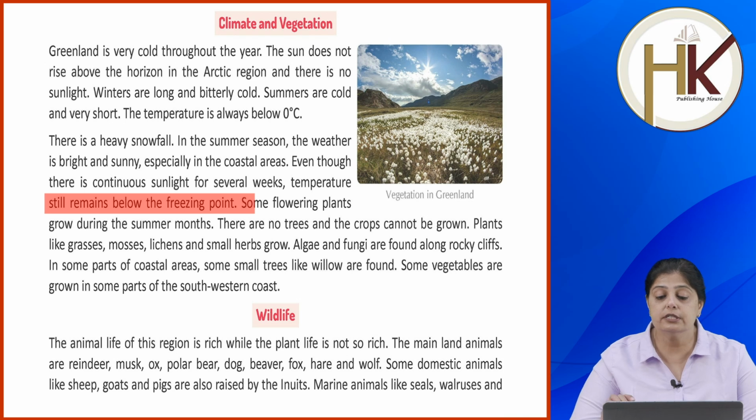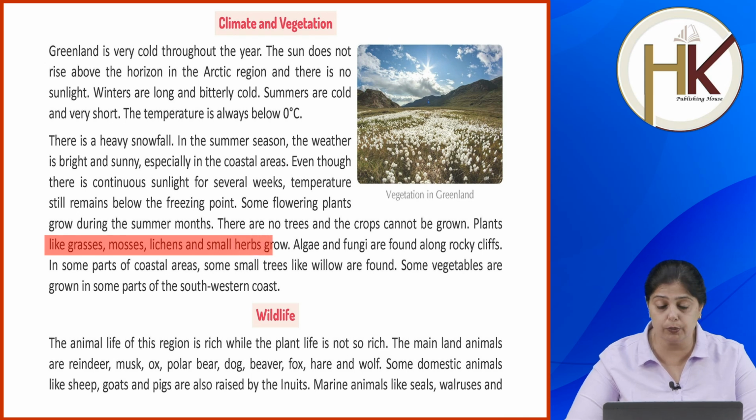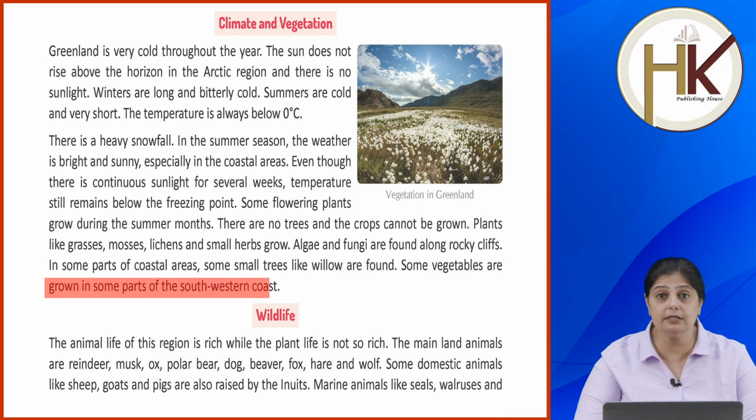Okay. Some flowering plants grow during the summer months. There are no trees and crops grown in this area. Plants like grasses, mosses, lichens and small herbs grow. Algae and fungi are found along rocky cliffs. In some parts of coastal area, some small trees like willow are found. Some vegetables are grown in some parts of the southwestern coast.